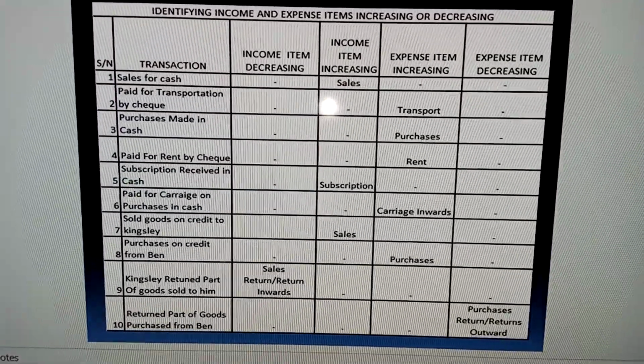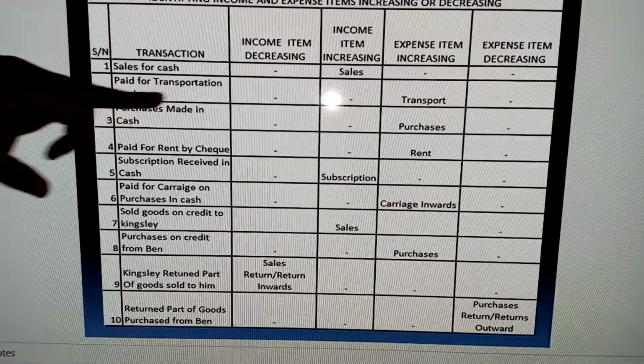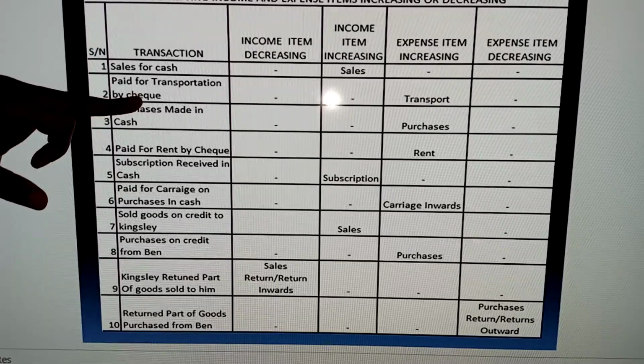The next one says paid for transportation by check. We can identify two items here, transportation and check. I told you when you hear check, it means bank.